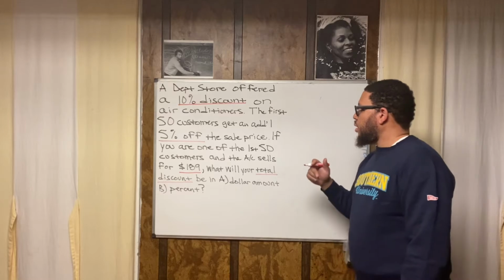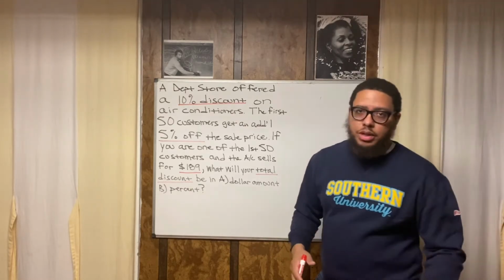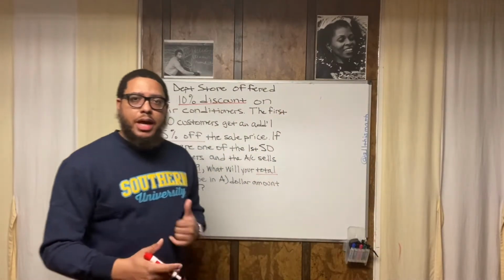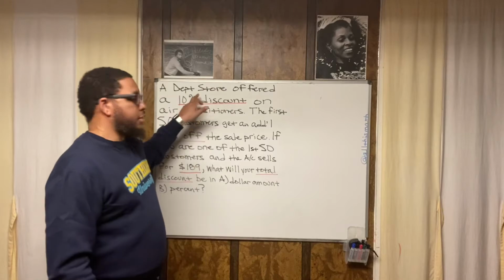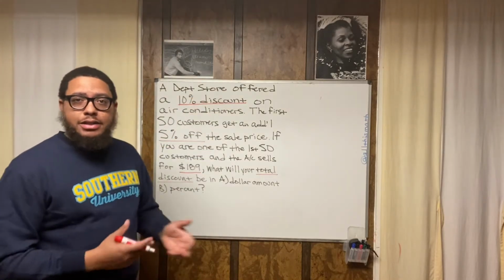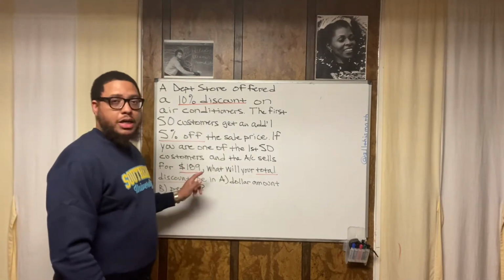So let me put you on to a common mistake that you want to avoid. You want to always avoid this mistake. A lot of people will look at a problem like this and say, oh, check this out, I see there's a 10% discount and a 5% discount. So what I'm going to do is just add 10 and 5, get 15%, and take 15% of $189.